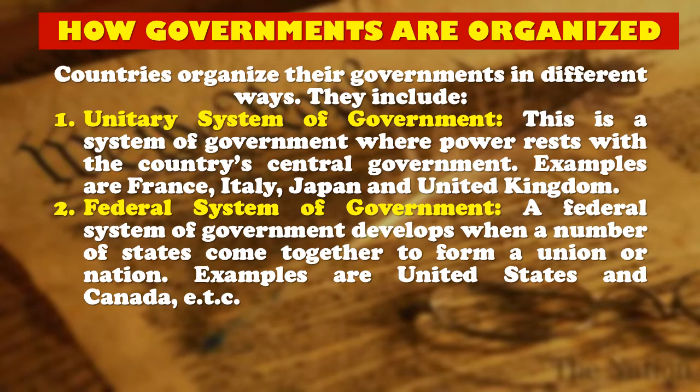In this system, the powers of the government are shared between the central government, the state, and the local government. Nigeria has a federal system of government. Other countries that practice the federal system of government include Canada and the United States.